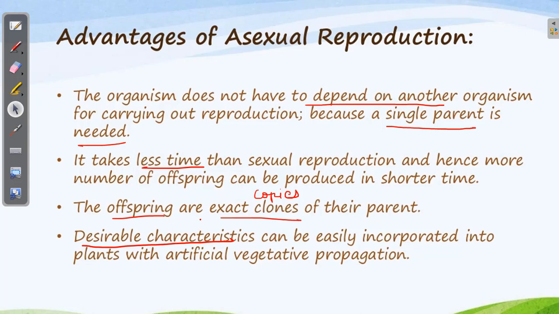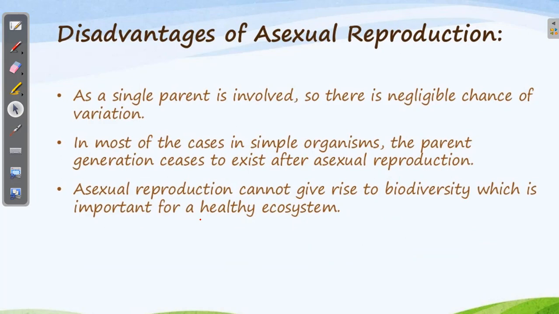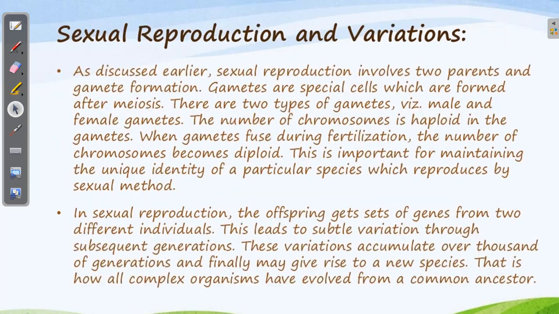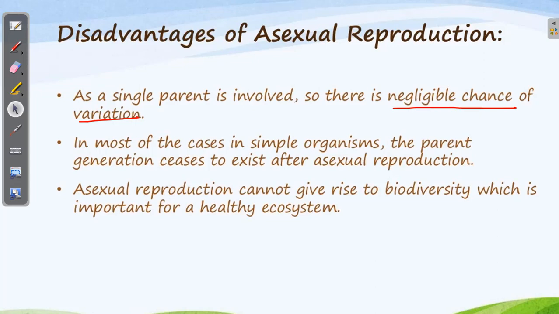But there are few disadvantages. Let's have a look at the disadvantage. It is said that since there is a single parent involved, it leads to negligible variations. And as we know, variations are very important. If there are no variations while reproducing, then there will be a time when a species will become extinct, because environmental conditions keep on changing. And if there are no variations, an organism will not be able to adapt.